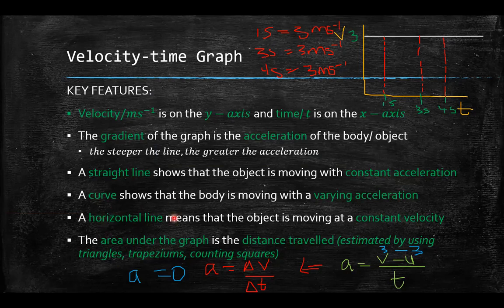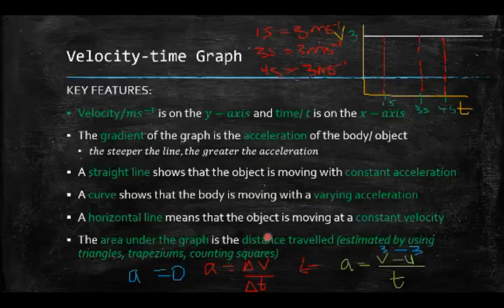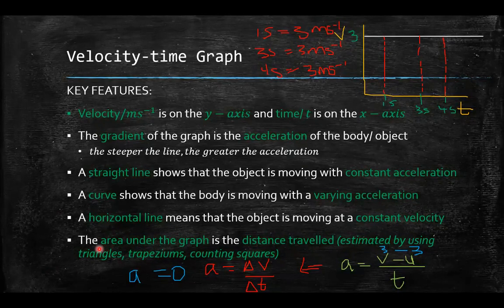The area, right? Very important. This question is probably going to come. If you see a velocity time graph, they're probably going to ask you for the distance traveled. Make sure you know this. So the area under this velocity time graph is actually the distance traveled.